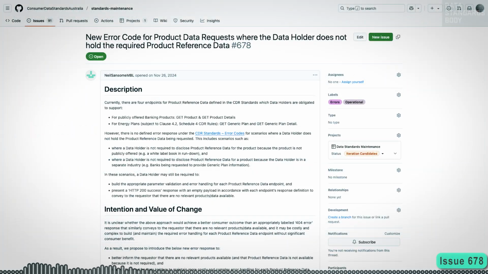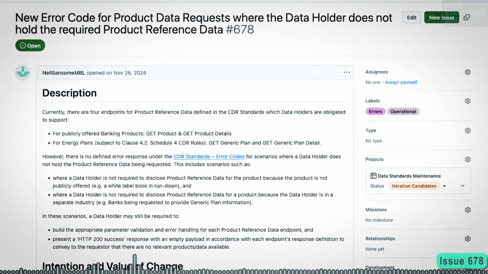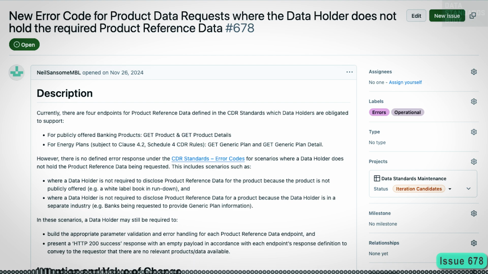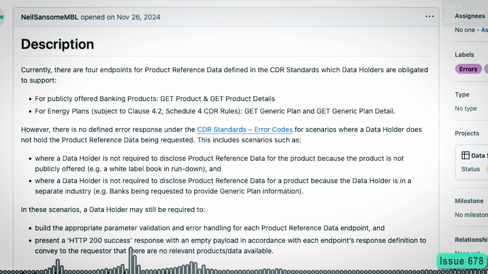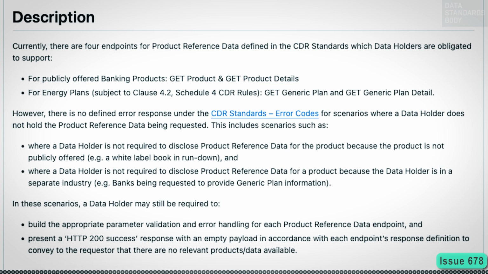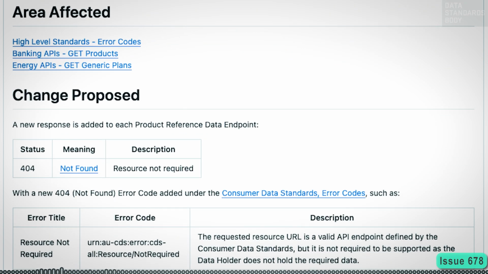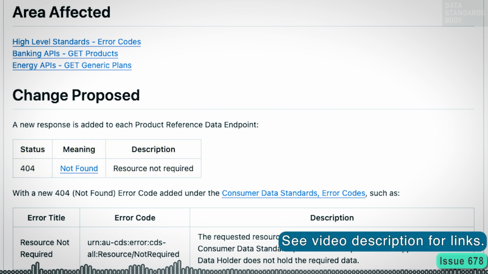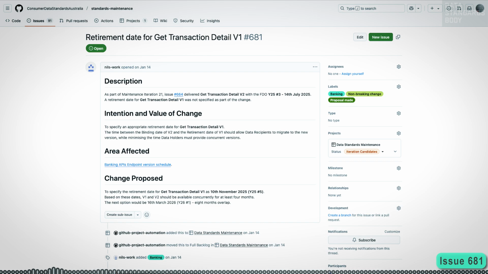Issue 678, new error code for product data requests where the data holder does not hold the required product. In CDS error codes, there is no defined error response for scenarios where a data holder does not hold the product reference data being requested. Issue 678 proposes adding a new response to each product reference endpoint: 404 Not Found, resource not required. The new 404 error code is to be described under CDS error codes. See CDS error codes.